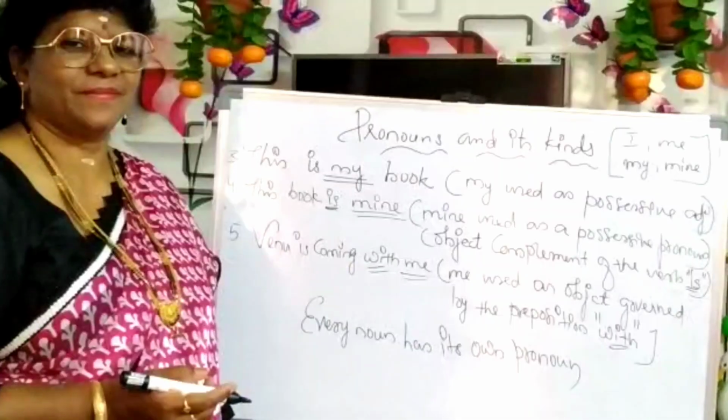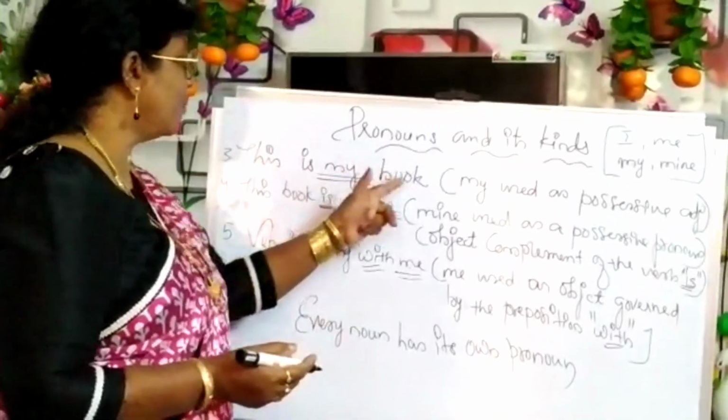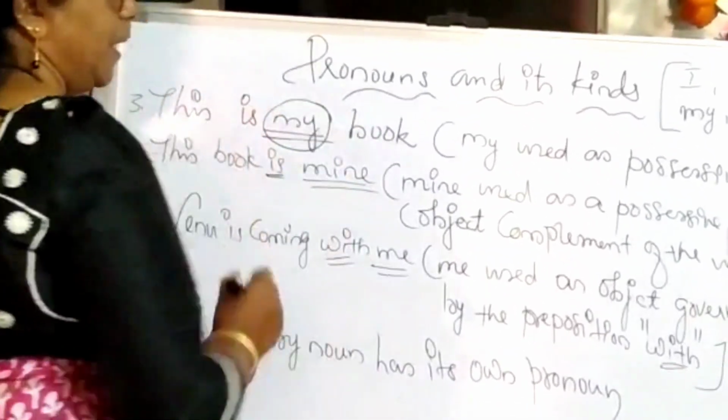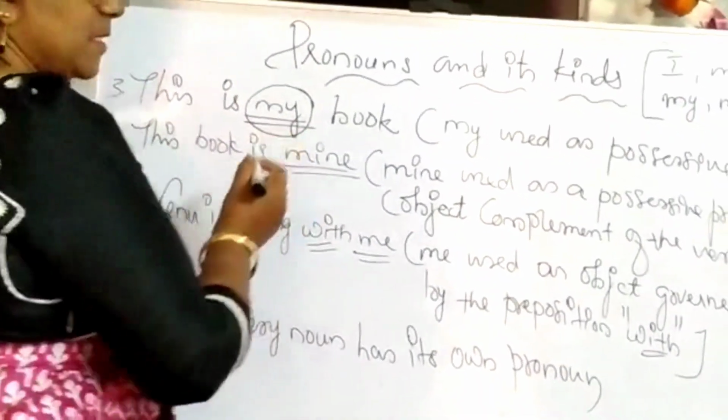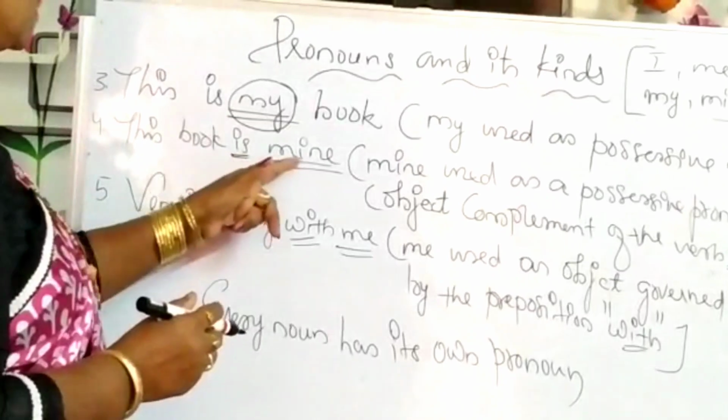Okay? The third category. This is my book. This my is used as possessive adjective. This book is mine.